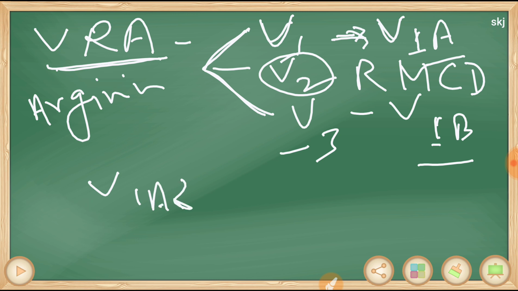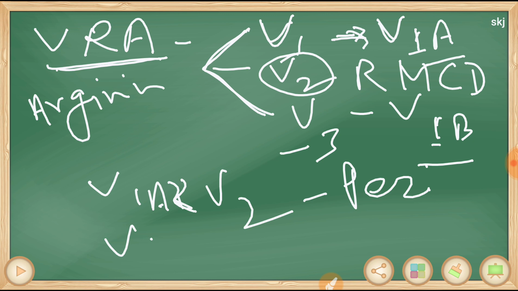V1A and V2 are peripherally placed, while V1A and V1B are centrally placed.